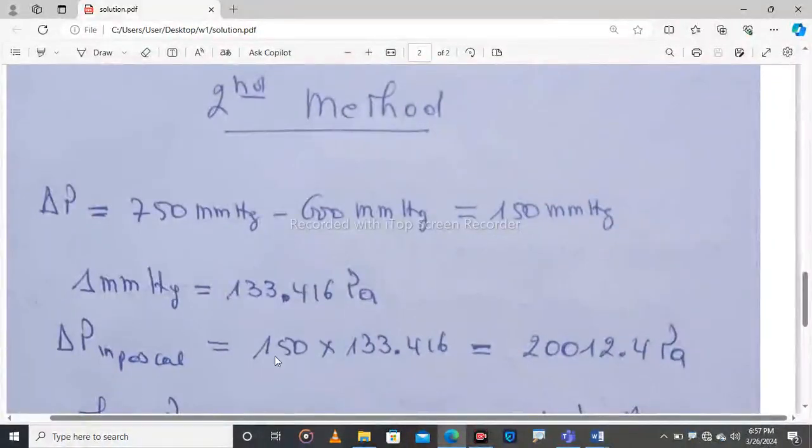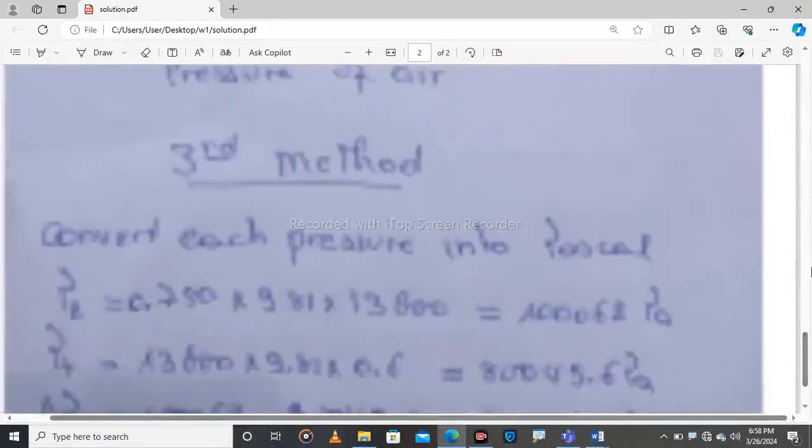That is what we have done here. To find the pressure difference in Pascal, we take 150 millimeters times this value, because 1 millimeter of mercury is equal to this many Pascal. If we multiply, we will find the same pressure difference as in the first method.